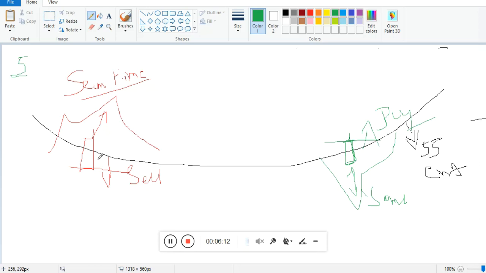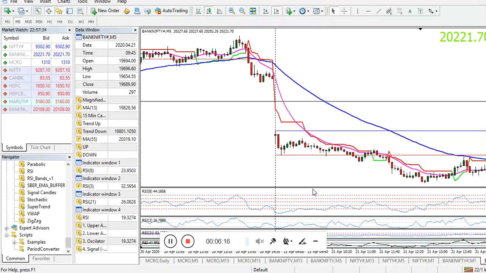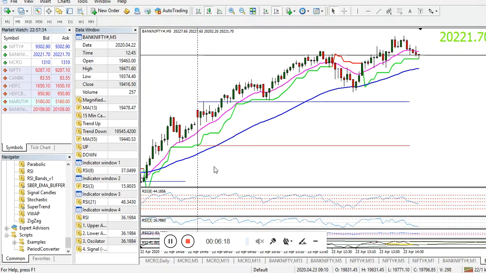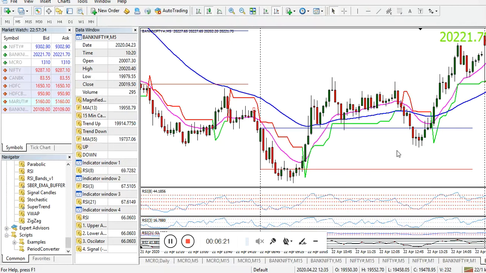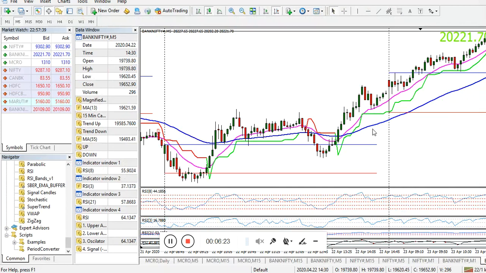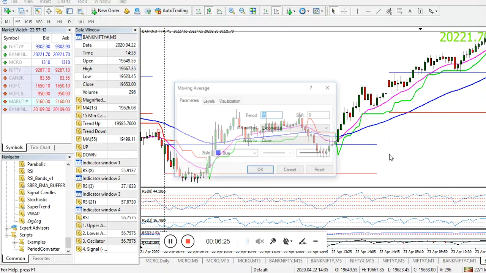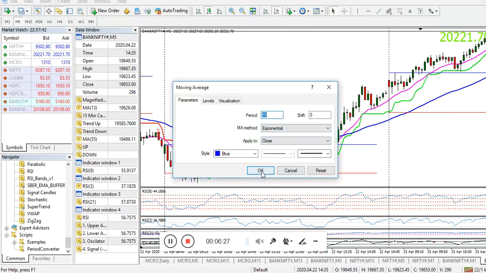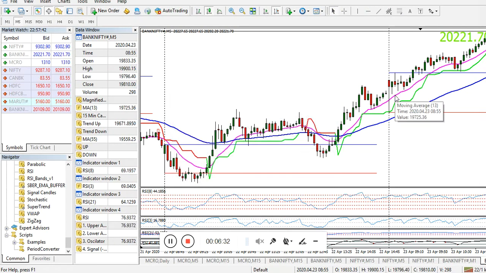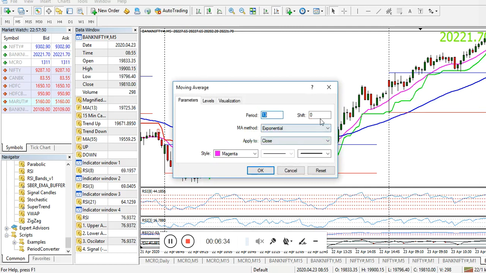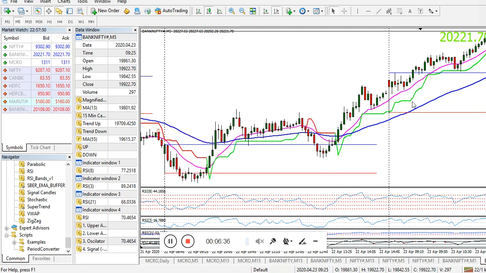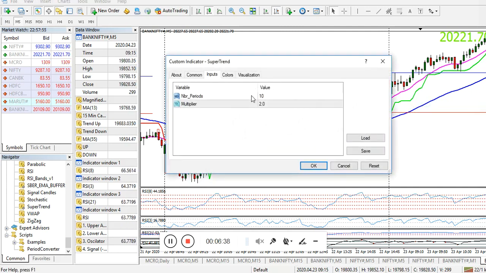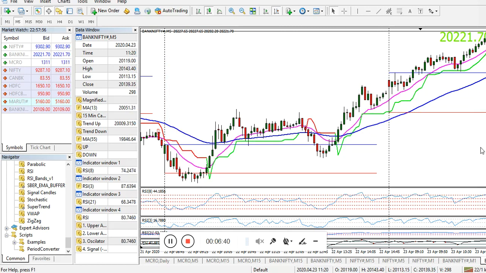How we can interpret: first I'll show you in the MT4 chart, because in MT4 visualization is easy. You can see here this blue color line is the 55 EMA, exponential moving average. This pink color is the 13 EMA that we just use for reference, and this is the super trend 10-2 setting.